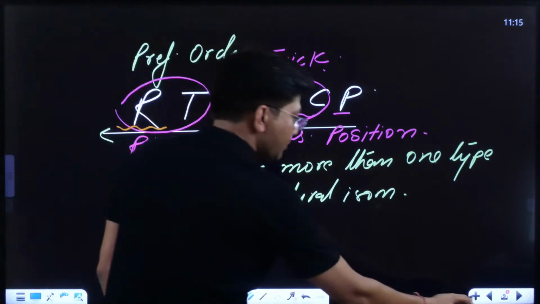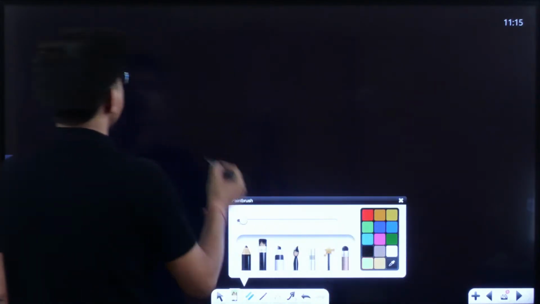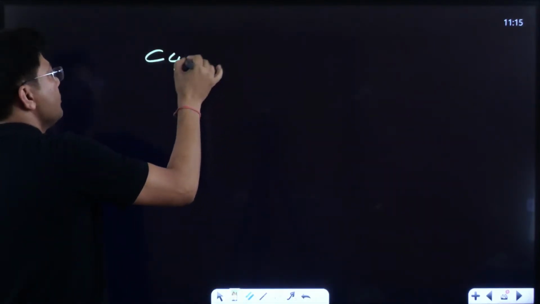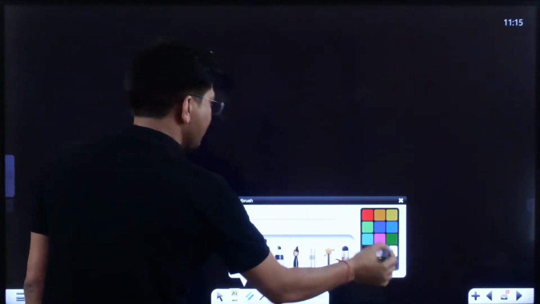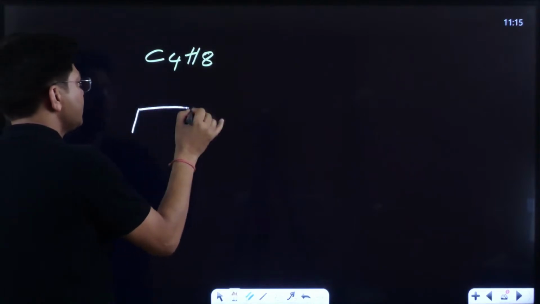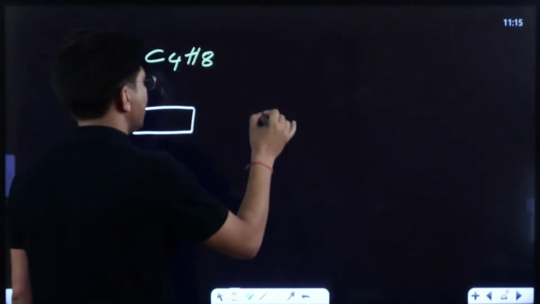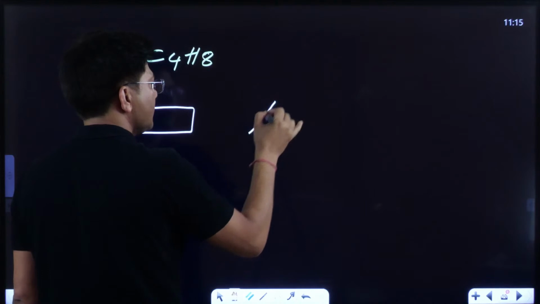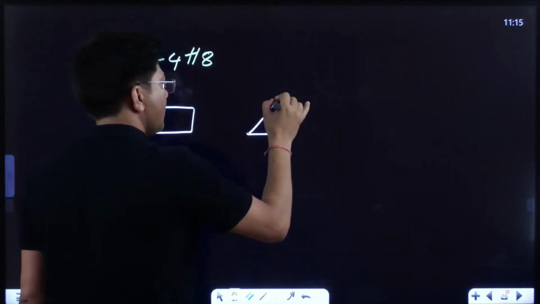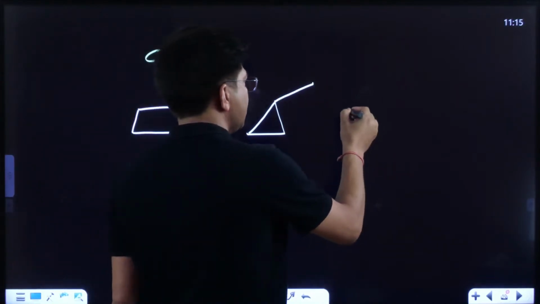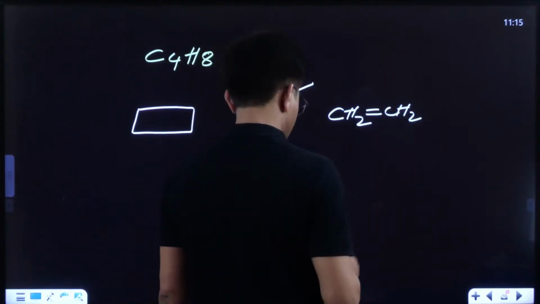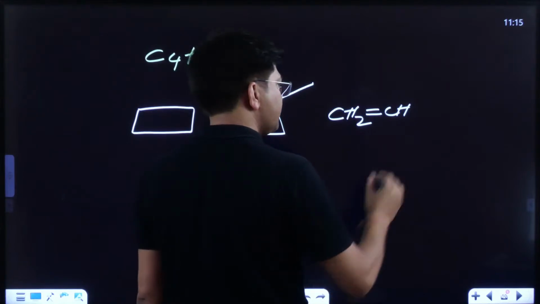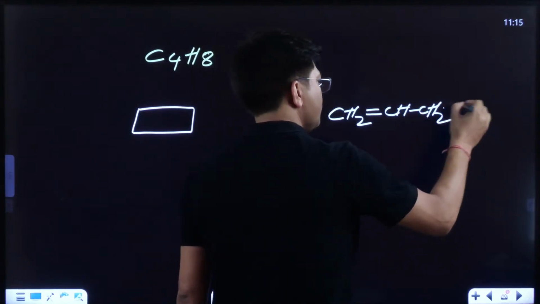Now, let me give you one more trick for it. See to it. If I am having an example, for example, C4H8, same compound, and if I am writing one compound like this, and another compound like this, CH2 double bond CH, CH2, CH3.